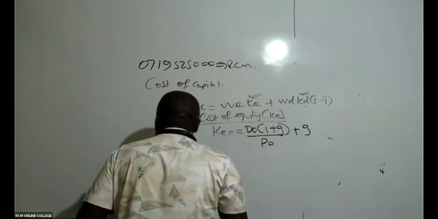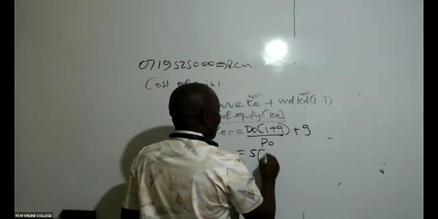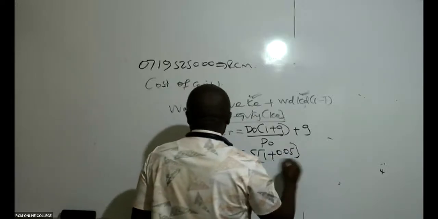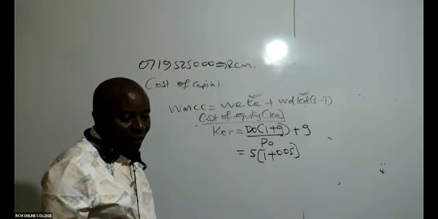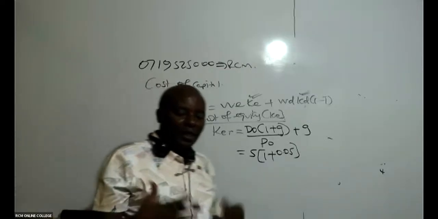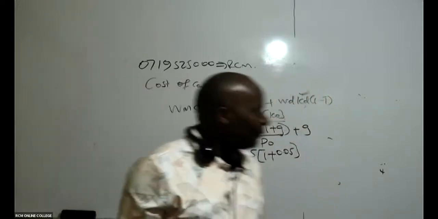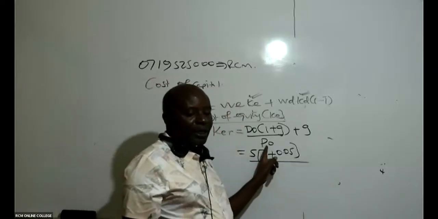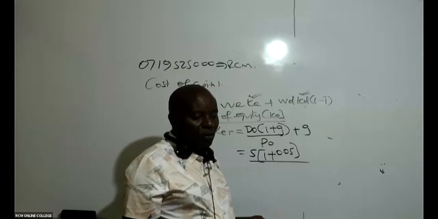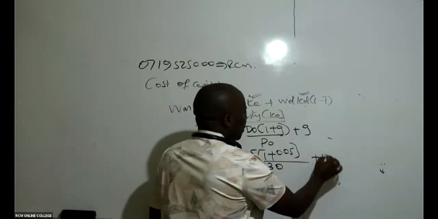You have just told me that D0 is 5, times (1 plus g), where g is 0.05. Growth rate is 5%, the same as 0.05. All divided by P0. Could you remind me what P0 is? It is 30. Plus again the growth rate of 0.05.